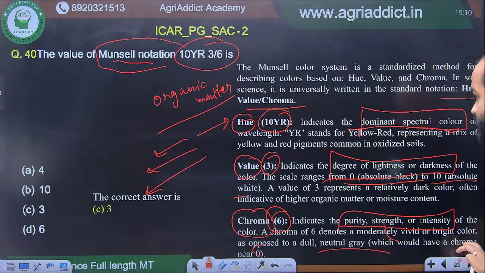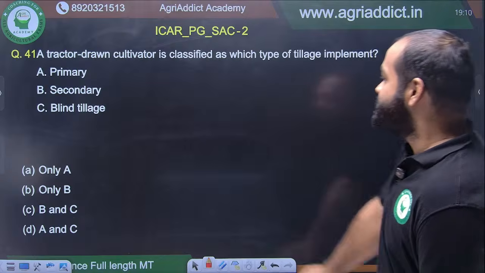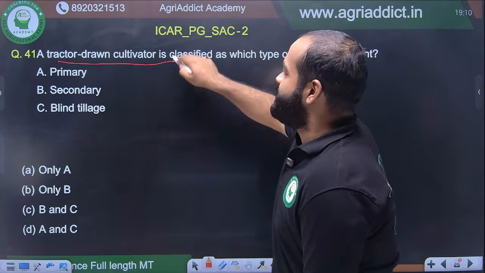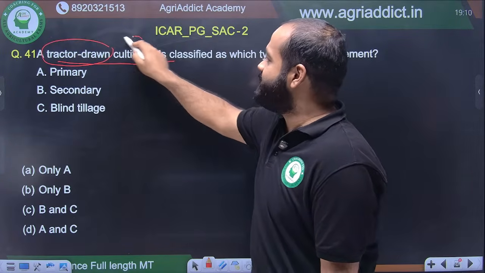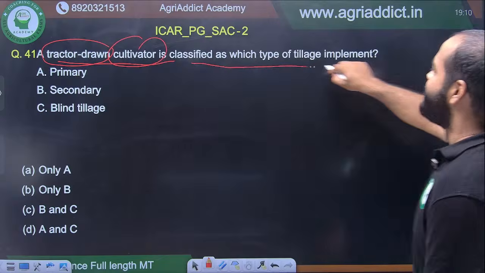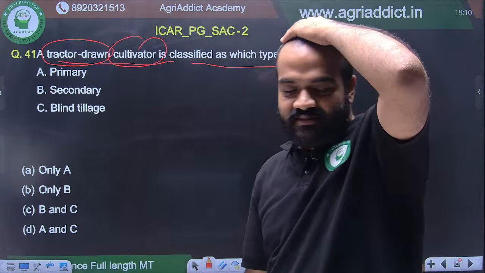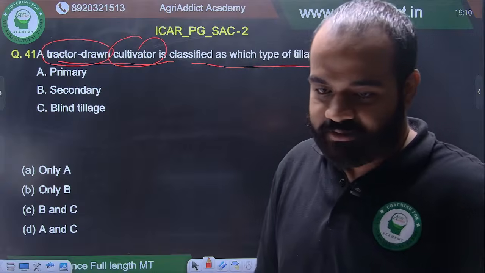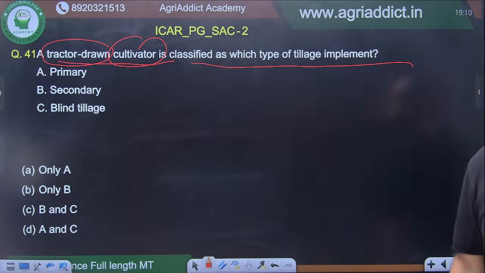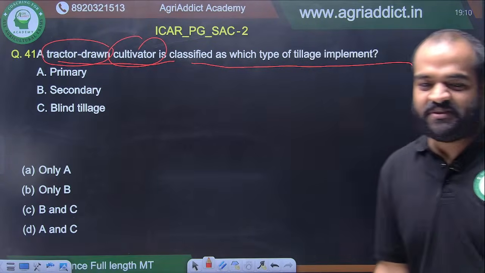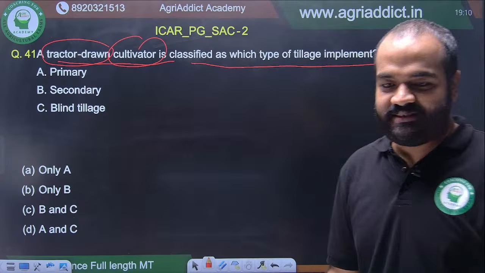Moving on. A tractor drawn cultivator. यहाँ पे tractor drawn भी keyword है, cultivator भी keyword है. Is classified as which type of tillage implement? This is agronomy question. There is no soil science in this, but you have to answer as a question आते हैं.